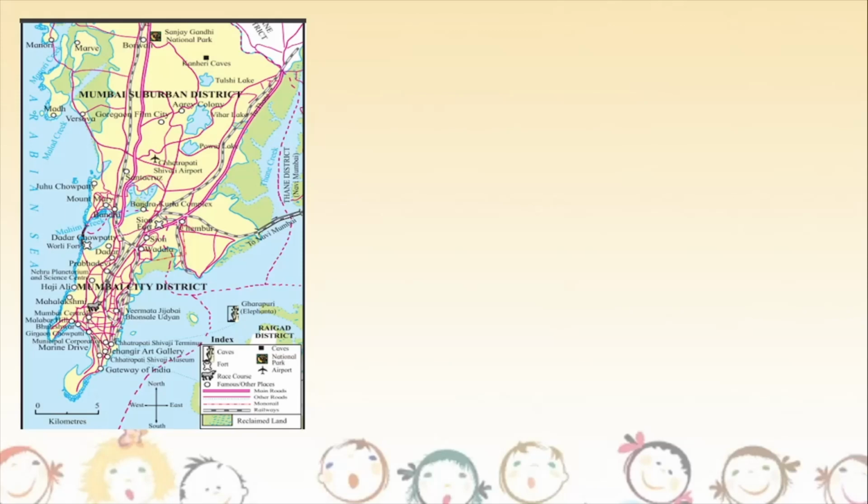Okay, now based on all these things that you can see here, you can also see many places. For example, you can see Marve, you can see Manori, you can see Goregaon, okay, you can see Mount Mary, Dadar. See, there are so many places that you are able to see on this map. Now based on what you see on the map, there are a few questions that they have asked you. Let us do a few of them together.